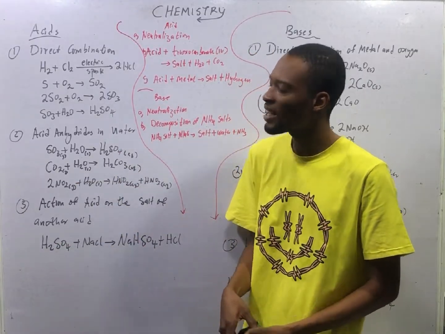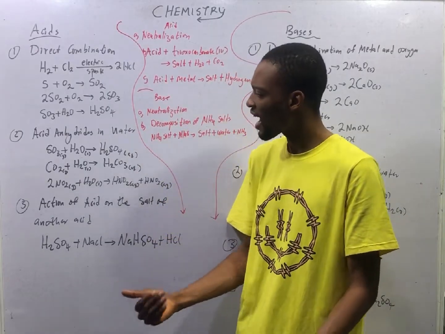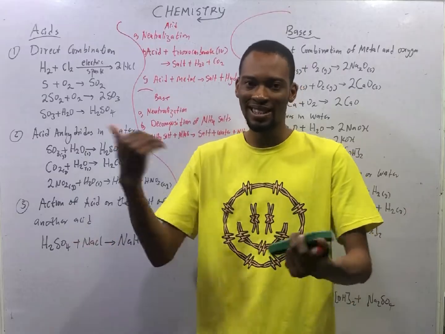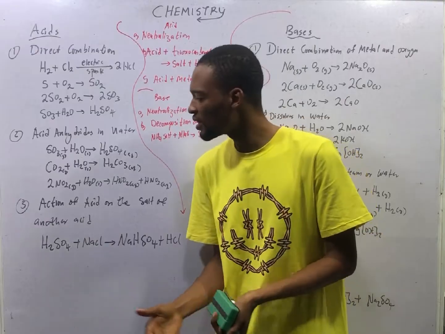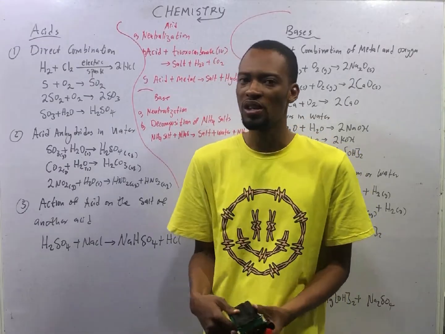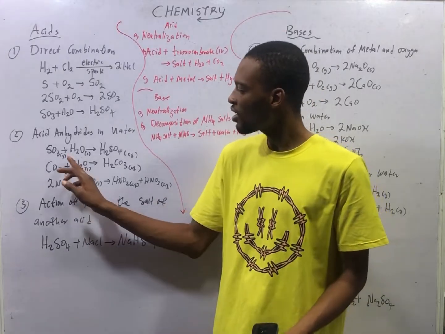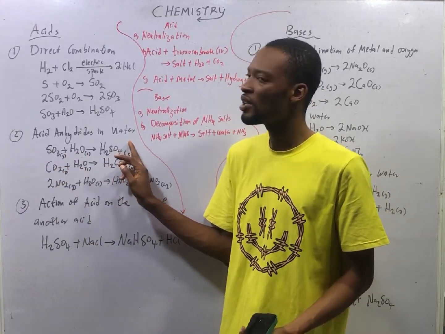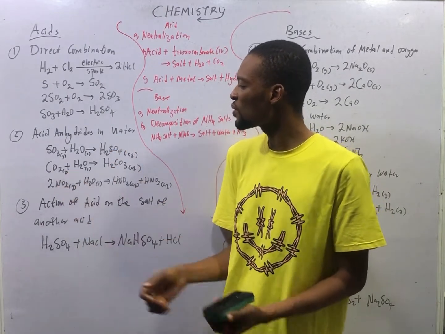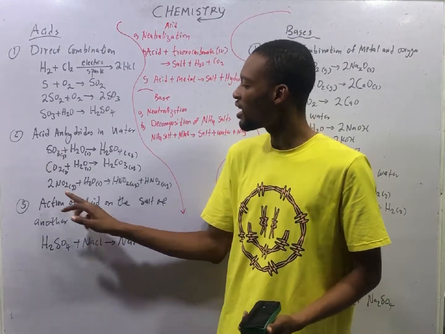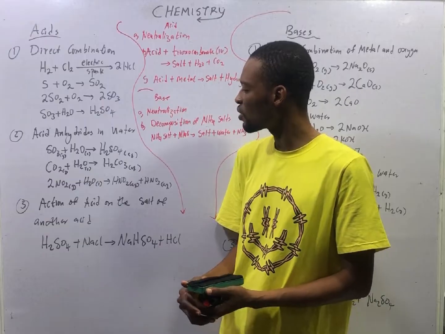Acid can be formed when acid anhydrides dissolve in water. Acid anhydrides are non-metallic oxides that dissolve in water to form acid. Examples are SO3, CO2, and NO2. These dissolve in water to form acid. SO3 plus water gives you H2SO4. CO2 plus water gives you H2CO3. NO2 plus water gives you HNO2 plus HNO3.